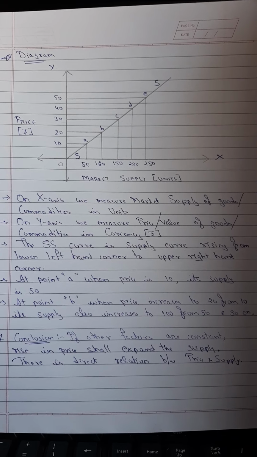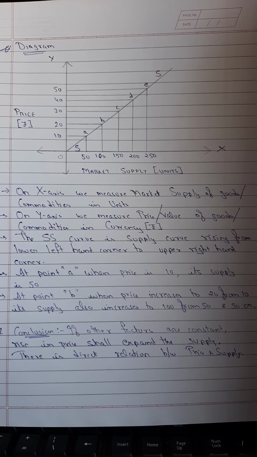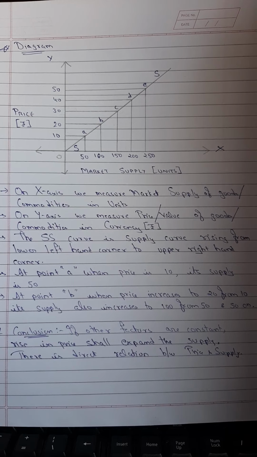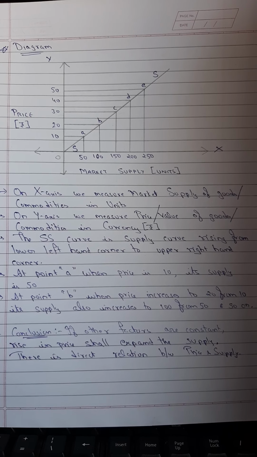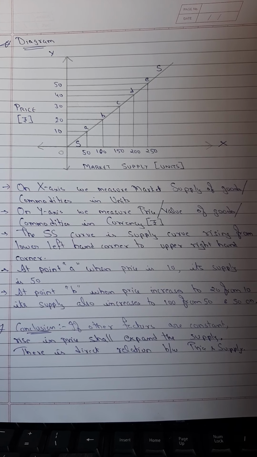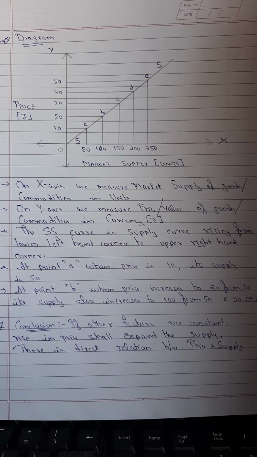One small hint: why does this happen in the market? With the increase in price, the profit of the businessman increases. So as a result, when the price increases, the businessman will also increase the supply in order to earn more profit. So basically from this understanding, from this law, we can conclude that price and supply are directly related to each other.